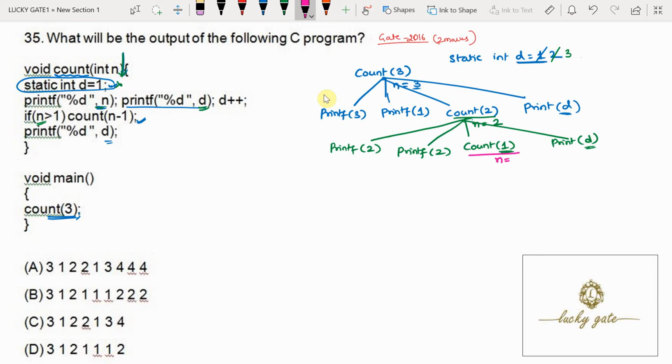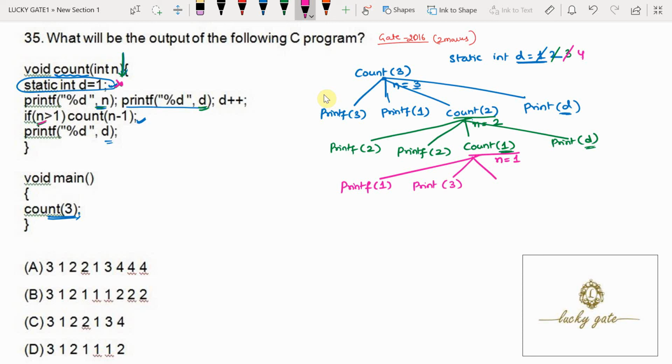Now in count1, the value of n is 1. That static declaration will not be reconsidered one more time. Printf is printing the value of n. What is the value of n? 1. And the second print is print d. Now what is d? That is 3. Then d plus plus, d is going to become 4.